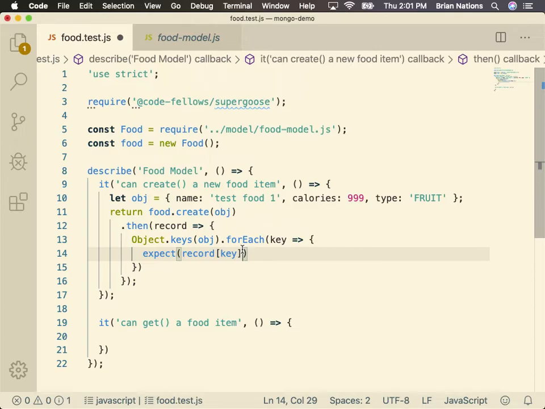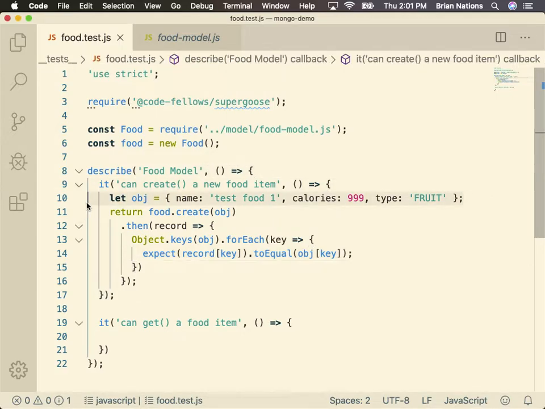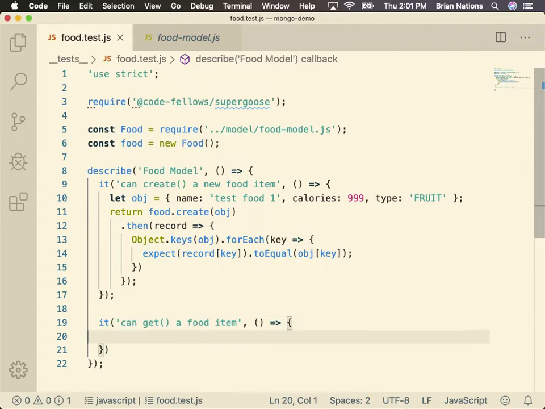Equals, yes, that's exactly right. Dot to equal, and then here we want to say object to the key. All this is saying is we've got this test object. We're going to save this object to the database. We're going to get back a new object, which is all of that plus an underscore ID character. And we're going to check that all of these properties are still exactly the same as what we got back from Mongo. Follow?